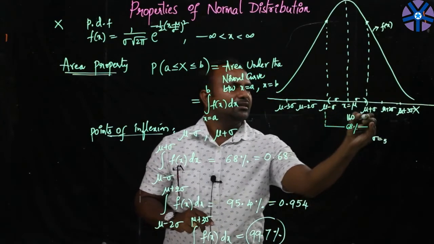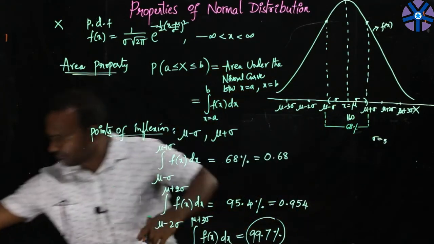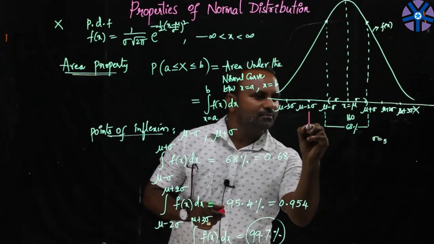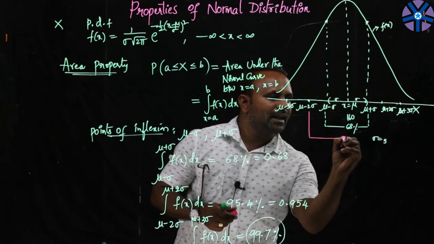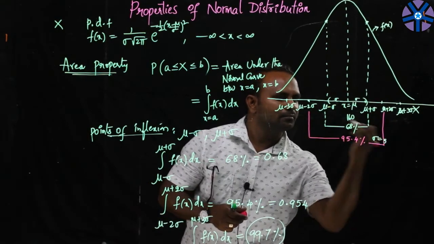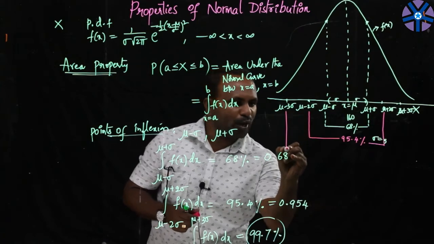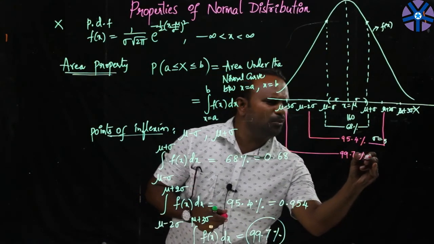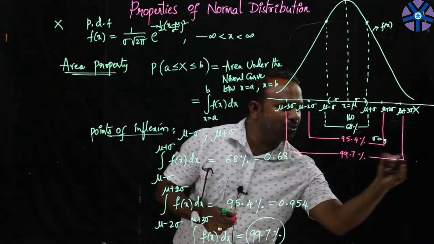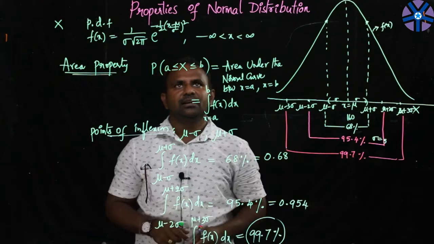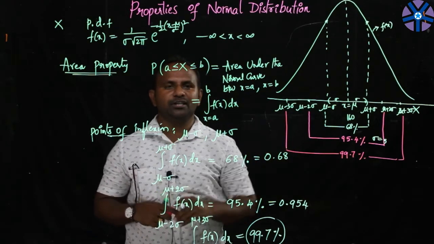I think you can see the difference. And the area between these two ordinates will be 95.4%. And the area between these two ordinates will be 99.7%. Almost all of the area will be covered between these two only. So this is what is treated as the area property of this normal distribution.